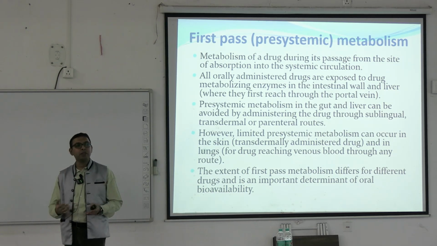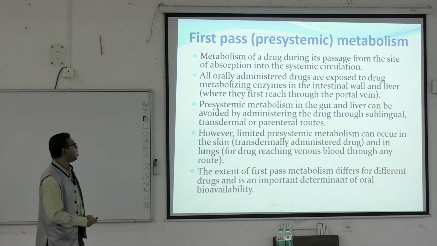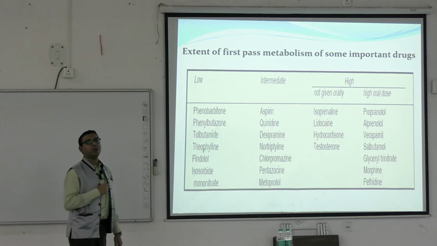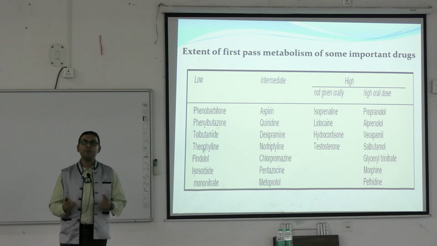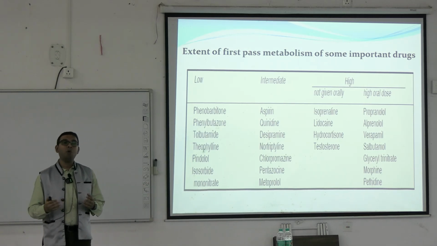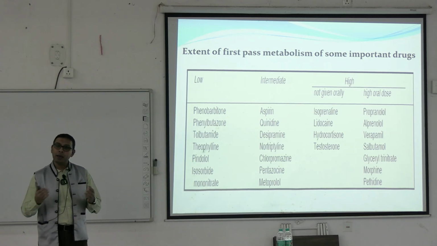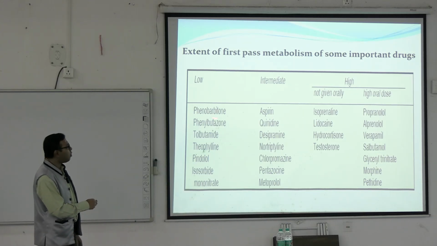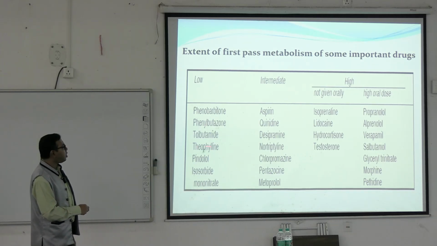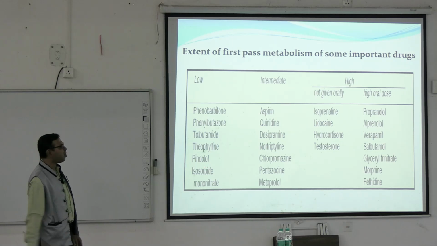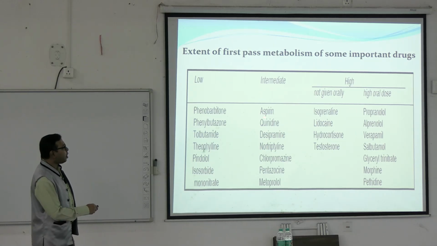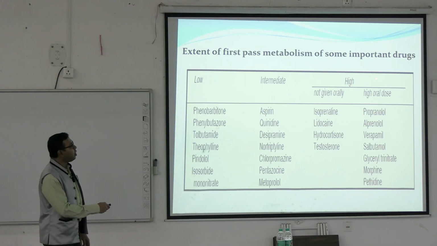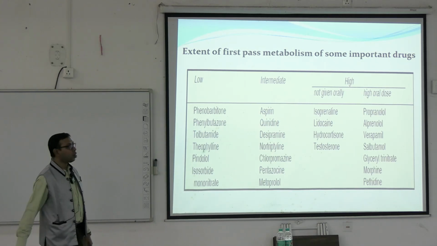Maximum it can be 99%, 98% like this. So the extent of the first pass metabolism also differs between different types of drugs. Some drugs have more first pass metabolism, some have less. Low first pass metabolism happens for phenobarbital, phenylbutazone, theophylline, isosorbide mononitrate, etc. An intermediate example is aspirin, nortriptyline, metoprolol, etc.